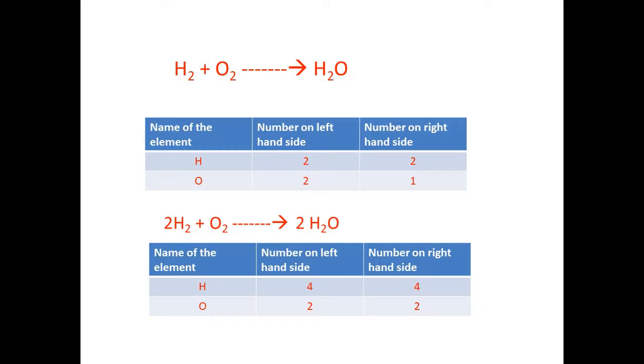On right hand side we have only 1 oxygen, so on right hand side you have to give 2 oxygens. So I placed 2 in front of H2O, then 2 oxygens are balanced. But on left hand side now hydrogens are not balancing, so I placed 2 for hydrogen. So the balanced equation is 2H2 plus O2 giving rise to 2H2O.